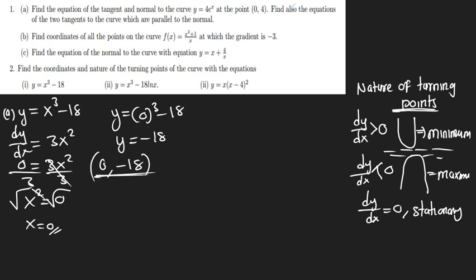Now, how do we determine the nature of the roots? To determine the nature of the roots, we find the second derivative, right? So d over dx of whatever we find here. Okay, d2y over dx2 is going to give us 6x. Now this 6x, we now put in the 0, which is the x value.